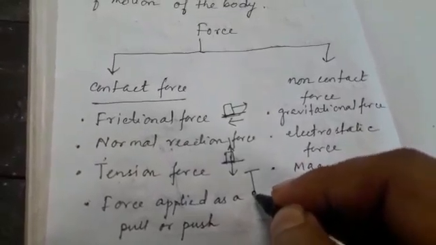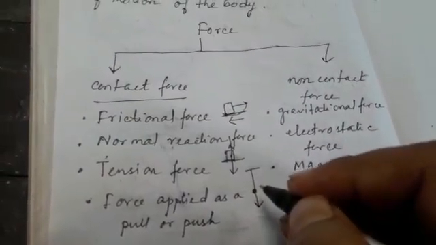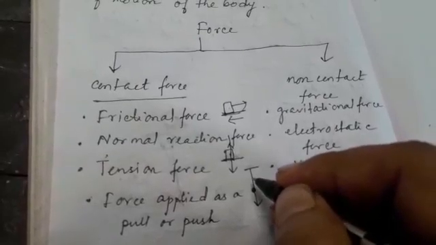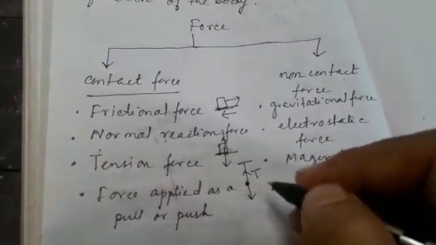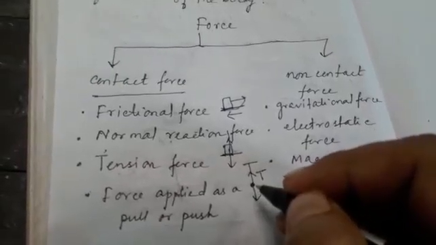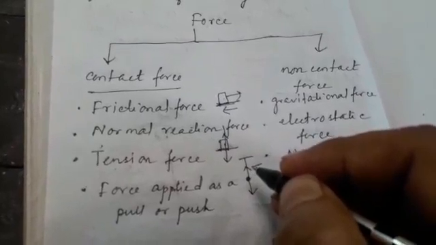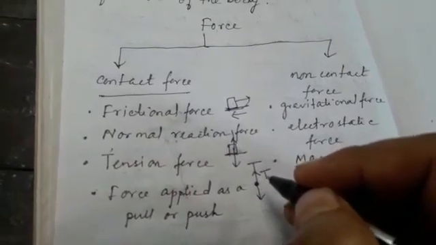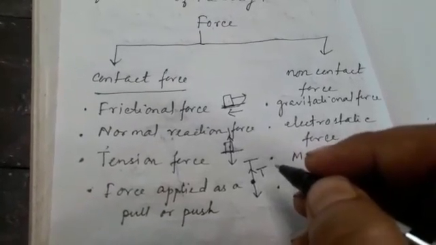Now this body will exert force in the downward direction because of its weight, which acts vertically downward, and the string will exert equal force in the upward direction to balance the body so that the body does not tear away and fall. So this upward force in the string is the tension force, which is also an example of contact force.